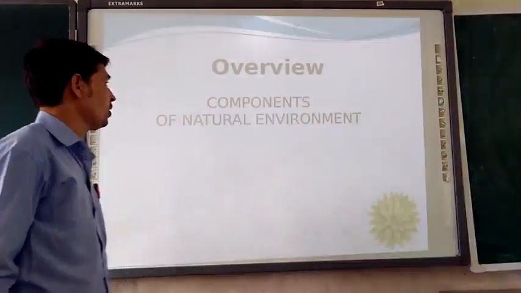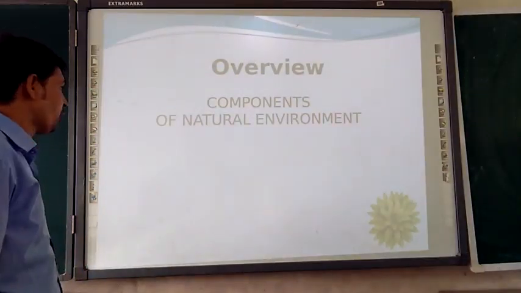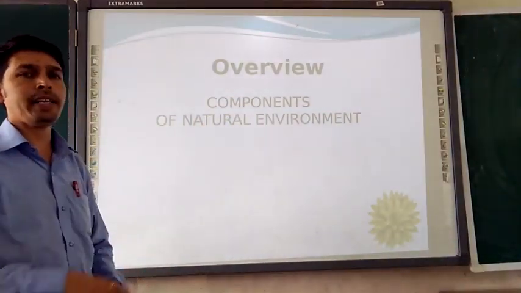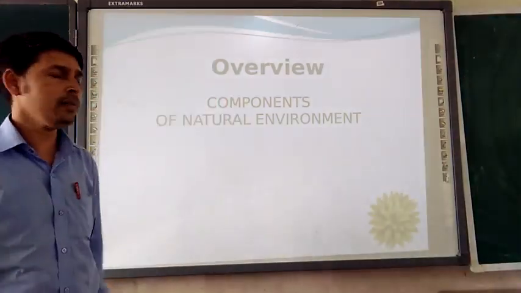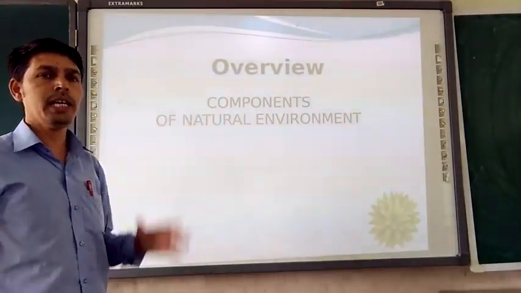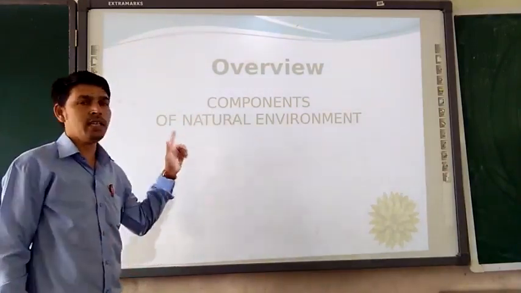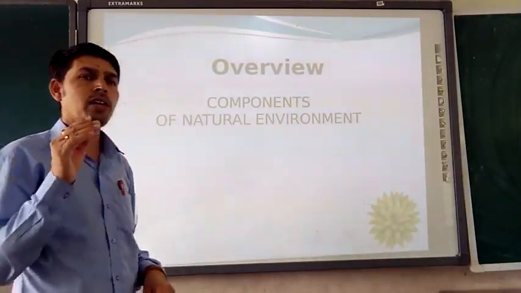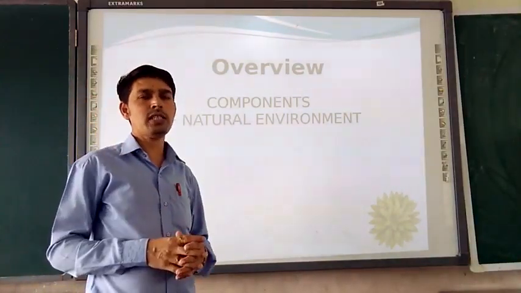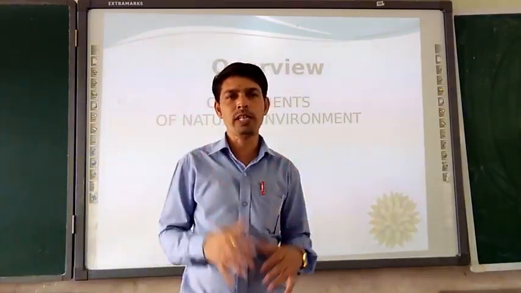Moving next, an overview of what we studied in all the presentation. In this presentation we talked about the components of natural environment. The components of natural environment are four. We have discussed them one by one. The first one was lithosphere. In the lithosphere, the solid earth crust, the upper layer of the earth, is called lithosphere. Second, we discussed hydrosphere. What is hydrosphere? The sphere of water. In that we also discussed that water is very essential, and without water we can't survive. We should not waste water.